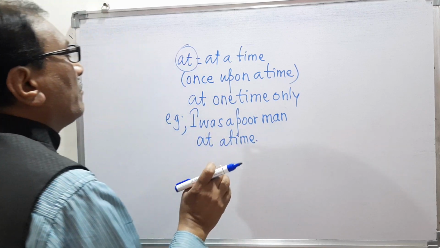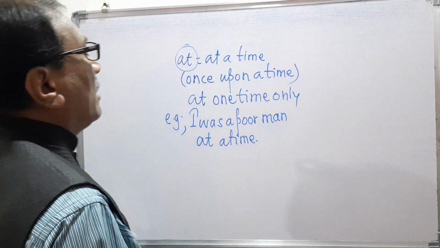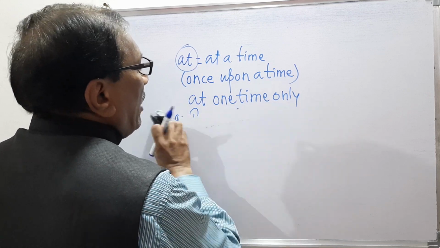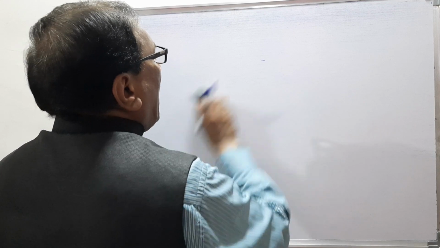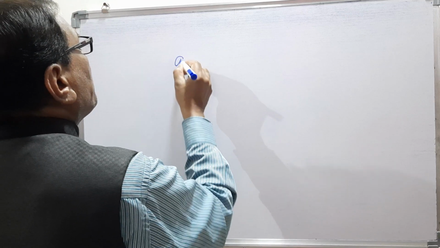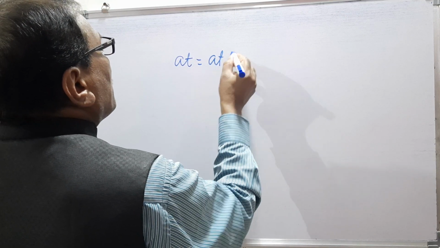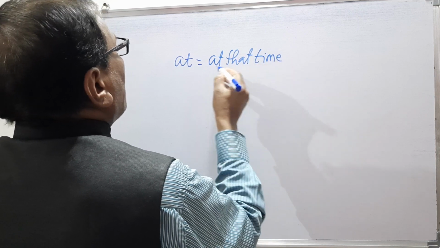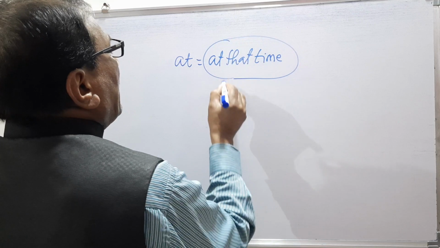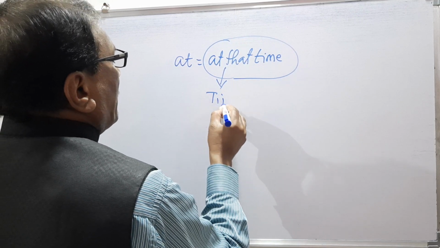Remember, here we are discussing the phrases which have been made from the preposition at. The next phrase we are looking at is at that time. At that time means here the time is given.